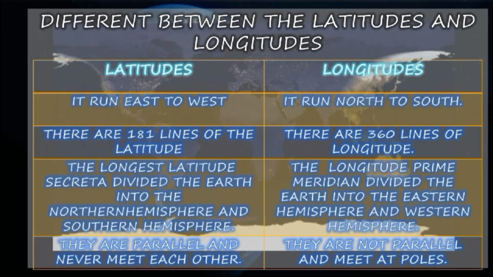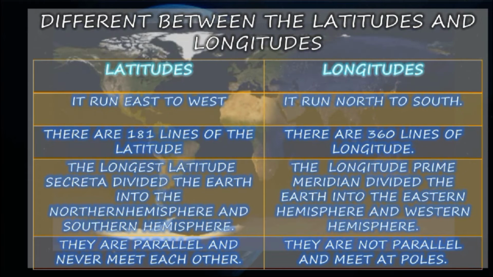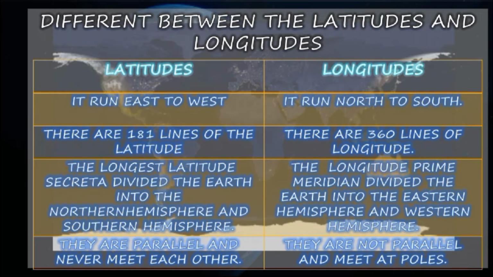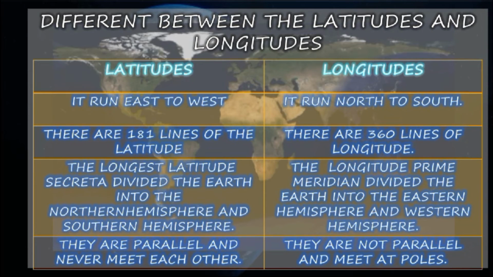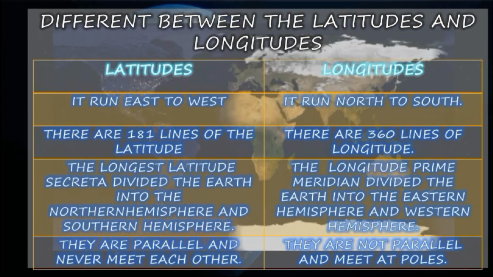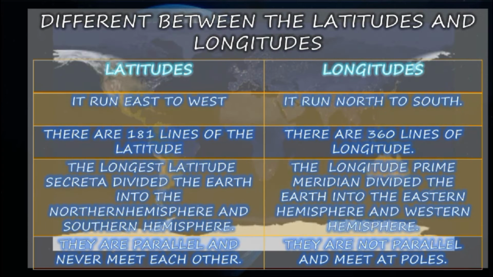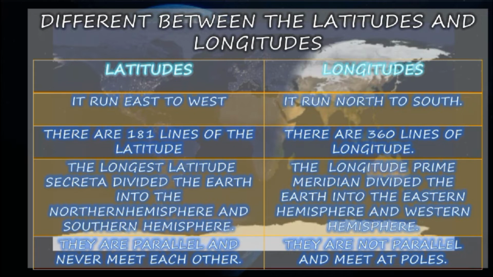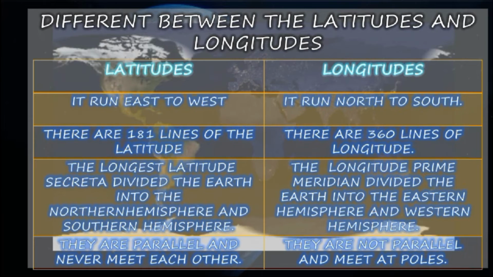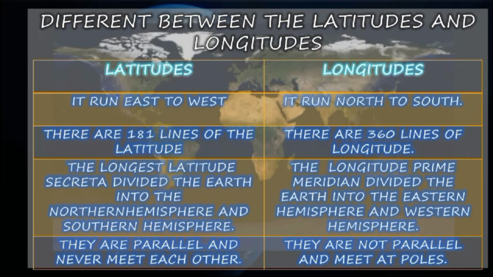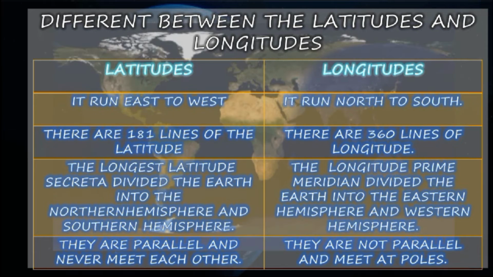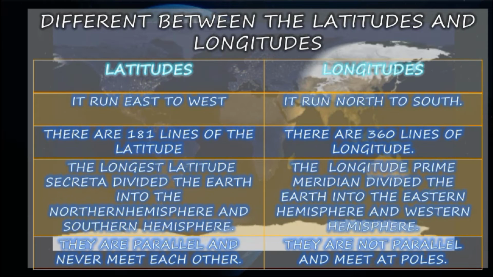There are 181 lines of latitude. There are 360 lines of longitude. The longest latitude, the equator, divides the Earth into the northern hemisphere and the southern hemisphere. They are parallel and never meet each other. In longitude, the prime meridian divides the Earth into the eastern hemisphere and the western hemisphere. They are not parallel and meet at the poles.